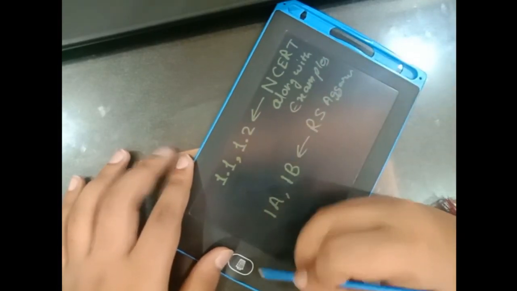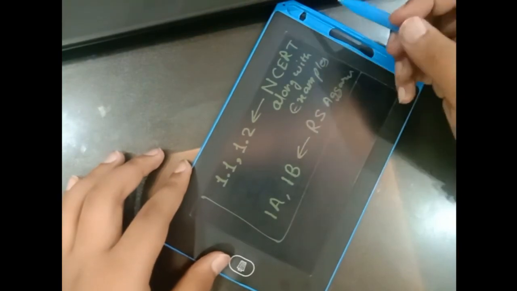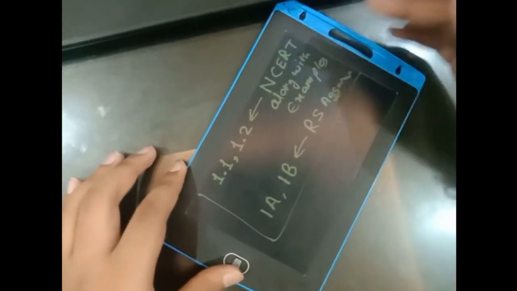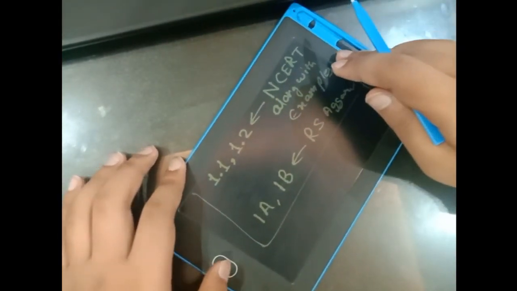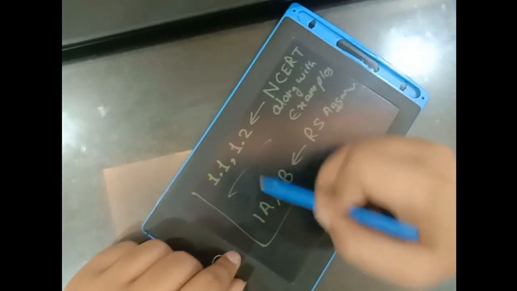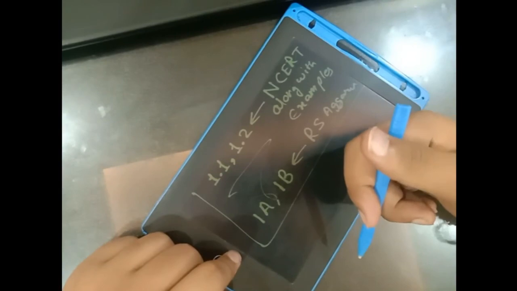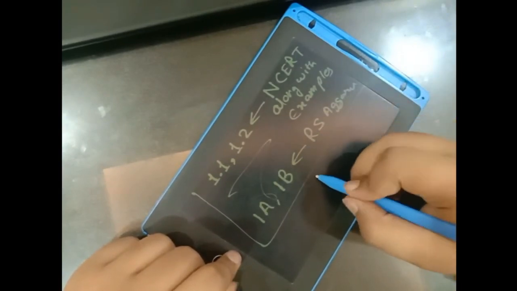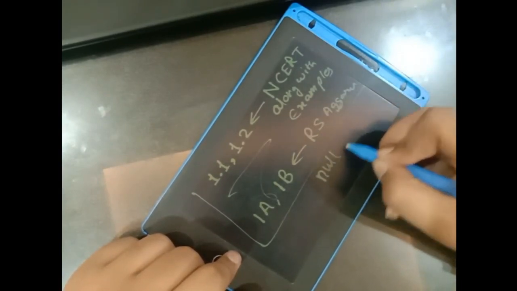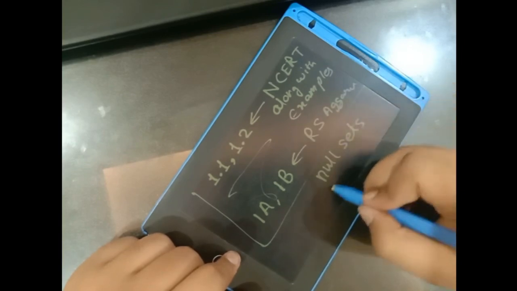These 4 exercises should be done by you before you watch the next video, because these 4 exercises are just based on what we just studied right now. Remember one thing, null sets just mean empty sets.